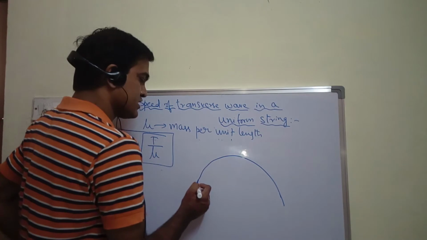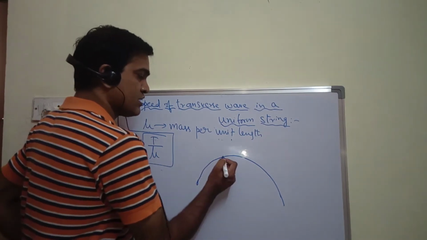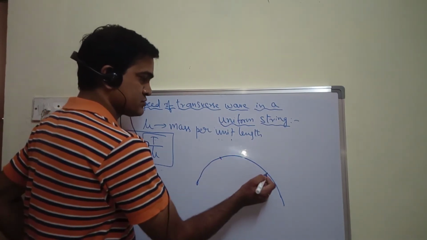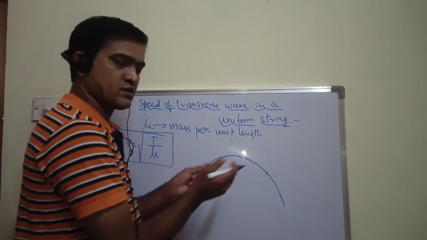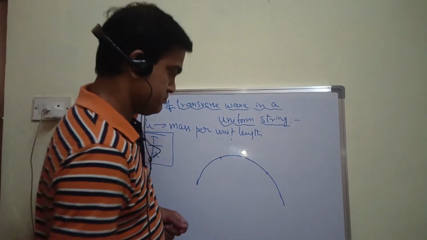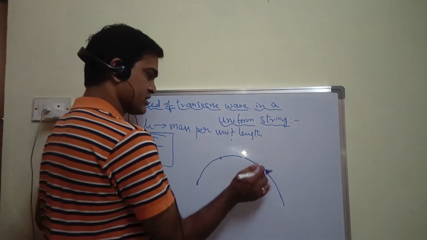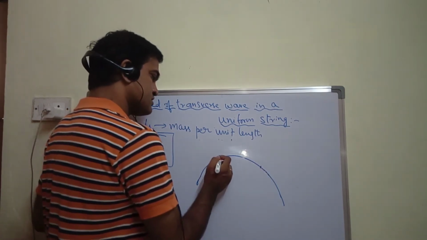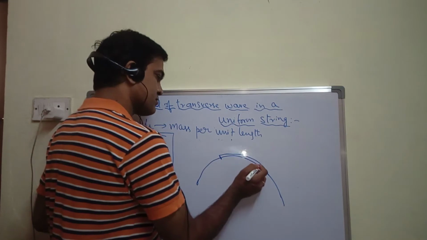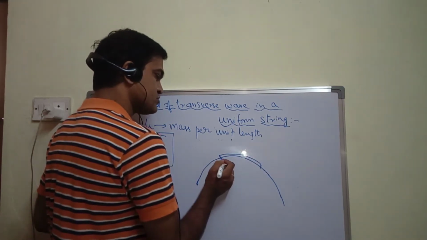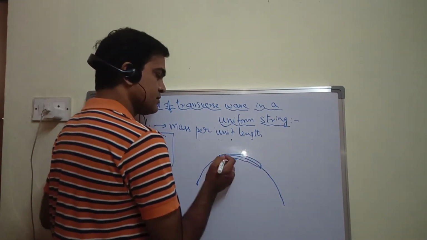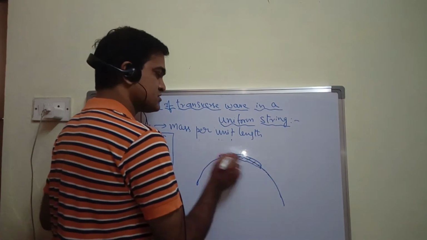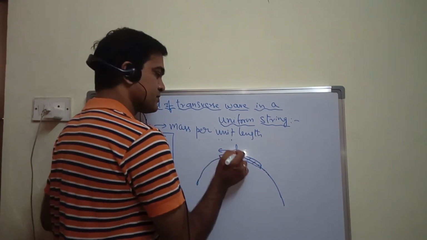I am considering a small element of length. This also has been enlarged. Let me show you the small element like this. This portion I am considering as the small element. I am showing you the thick portion. So this is nothing but dl.